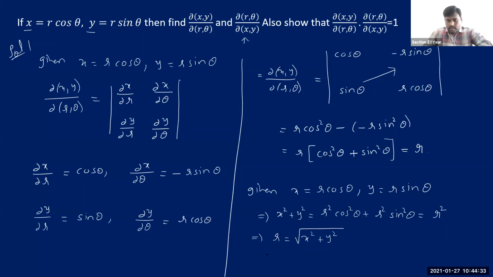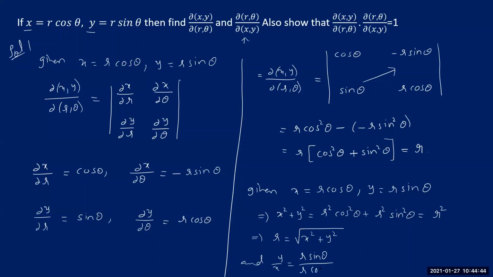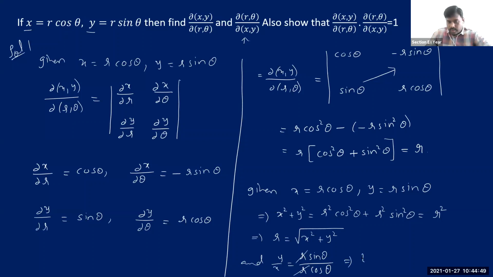Then similarly, if you just take y by x, see how much you get. r sin theta divided by r cos theta. So you can just cancel this r, and sin theta by cos theta, how much is it? Tan theta. So tan theta is equal to y by x. So this implies you can write theta is equal to tan inverse of y by x. So like this, you can write r and theta both in terms of x and y. Now see, both we got r and theta in terms of x and y. Now from these two, we need to evaluate the next Jacobian. Okay, I'm just continuing this in the next slide.